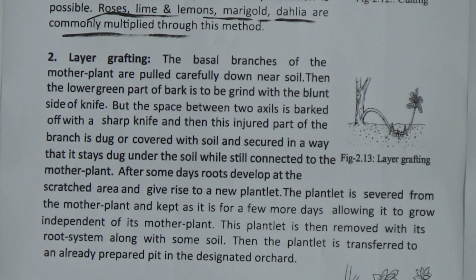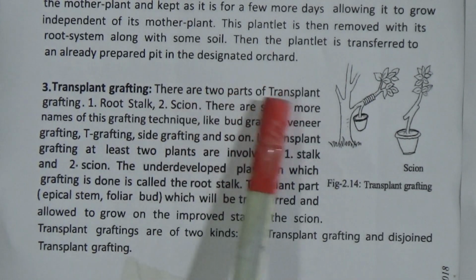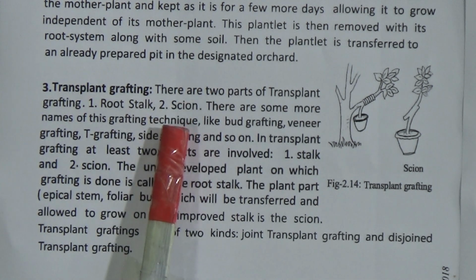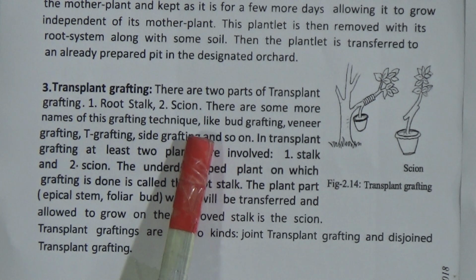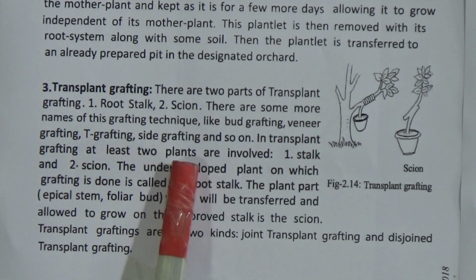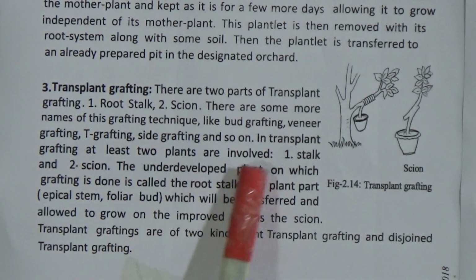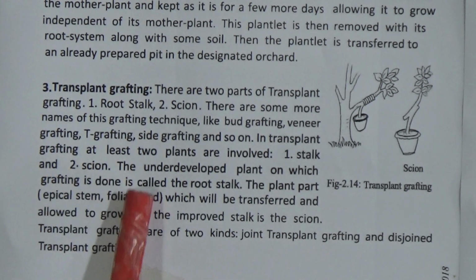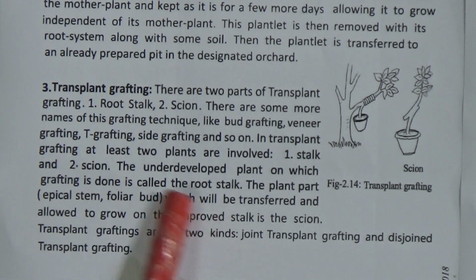Now come number 3, transplant grafting. There are two parts of transplant grafting, rootstock and scion. There are some more names of this grafting technique like bud grafting, veneer grafting, T grafting, side grafting and so on. In transplant grafting, at least two plants are involved, stalk and scion. The underdeveloped plant on which grafting is done is called the rootstock.